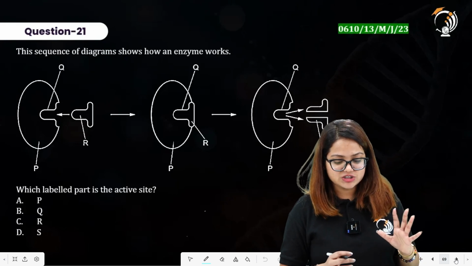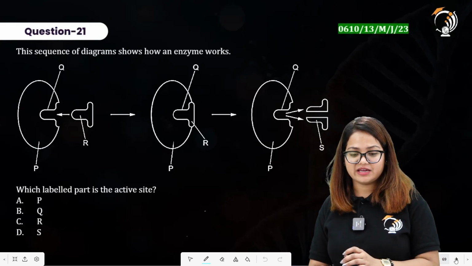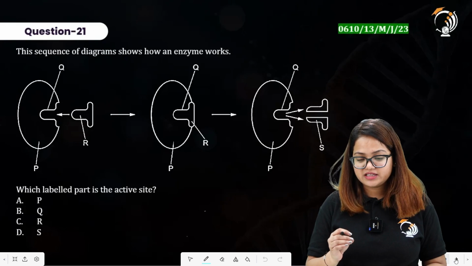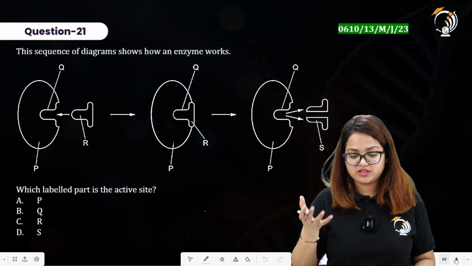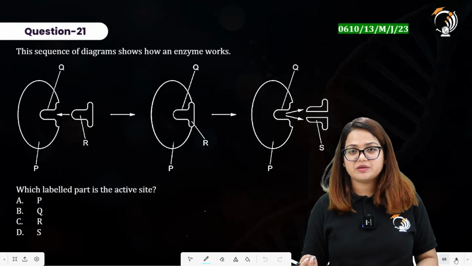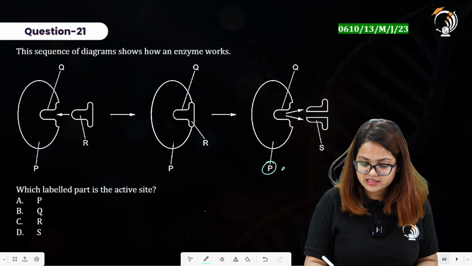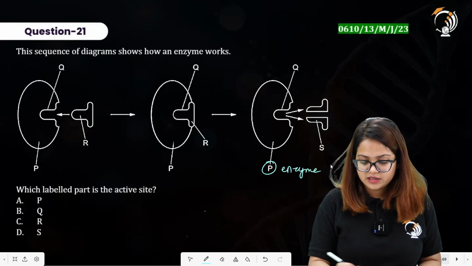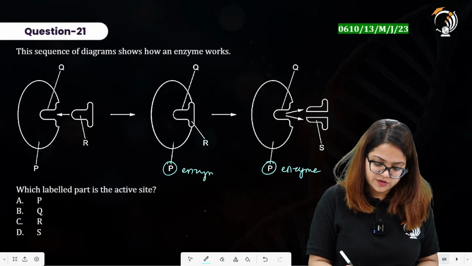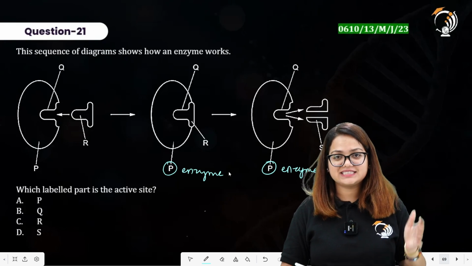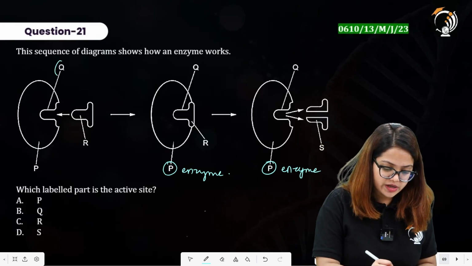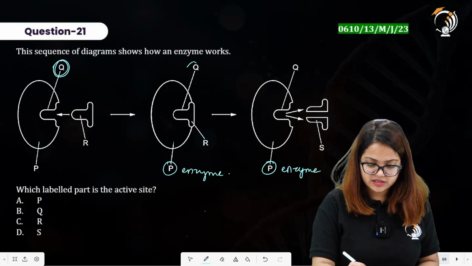Basically, if we assume that P here is the enzyme, since this is the only structure that is unchanged through a chemical reaction. So the substance which is unchanged through a chemical reaction is an enzyme. So P here is the enzyme and the P enzyme has this active site on it. So Q here must represent the active site.